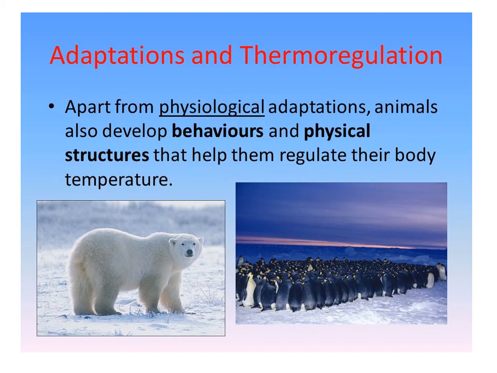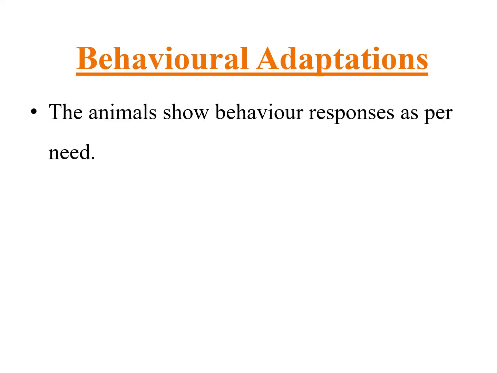Adaptation and thermoregulation. Apart from the physiological adaptations, animals also develop behavior and physical structure that help them regulate their body temperature. Number 3 is the behavioral adaptation. The animals show behavioral responses as per need.